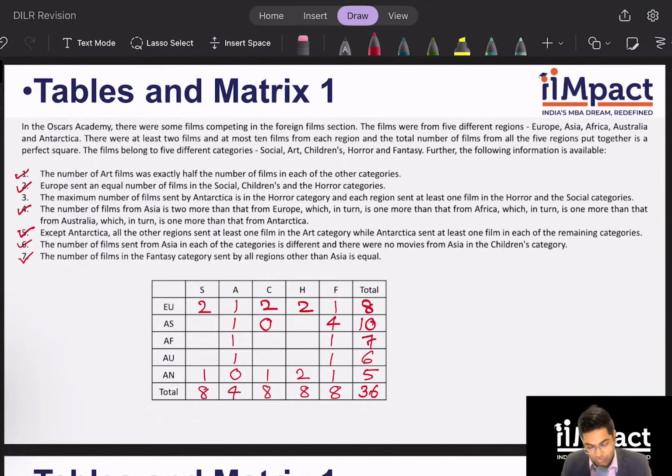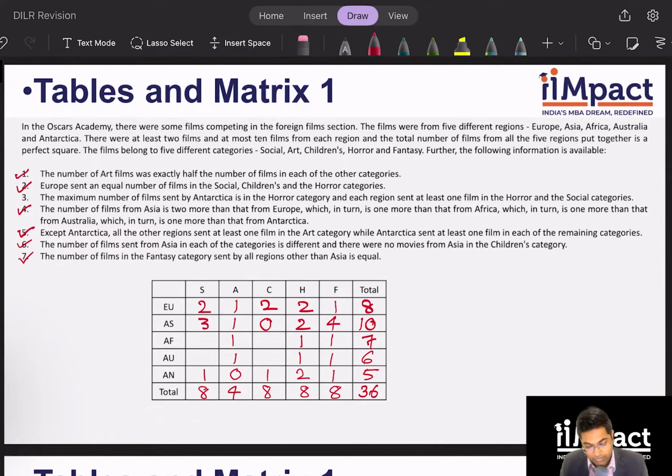So horror and social, these 3 numbers have to be minimum 1, each of them. Now guys, in Asia, if you remember, the number had to be 1, 2, 3, and 4. If I put horror Asia as 3, these two cannot be 1, 1 because the total has to be 8. So therefore, I know this has to be 2 and these two have to be 1, 1.